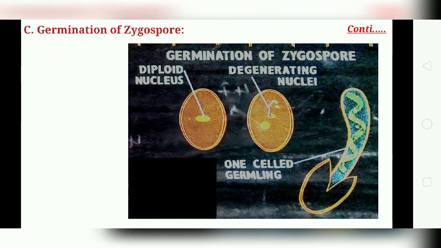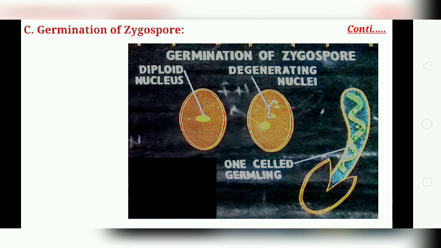After a varying period of rest, it undergoes germination. During germination, the diploid nucleus of the zygospore undergoes meiosis, forming four haploid nuclei, three of which degenerate and one remains functional.